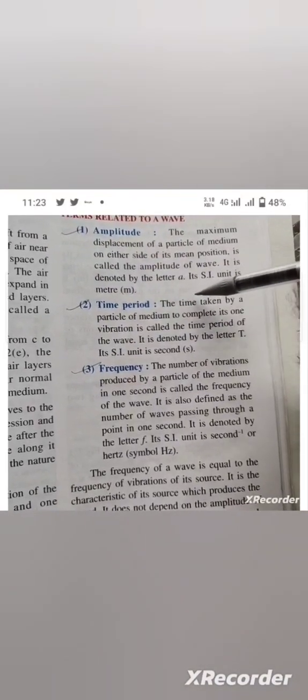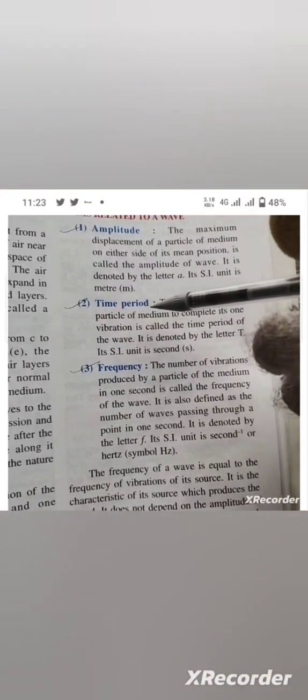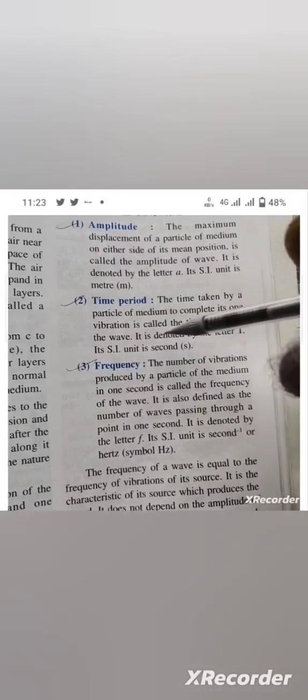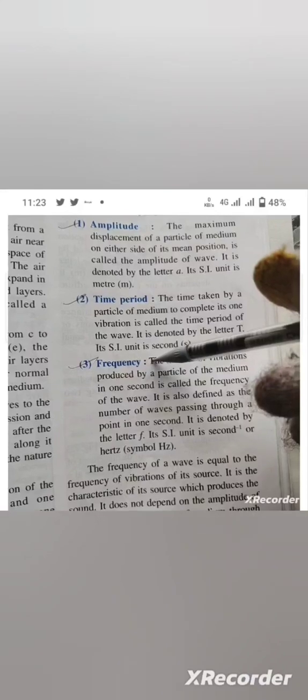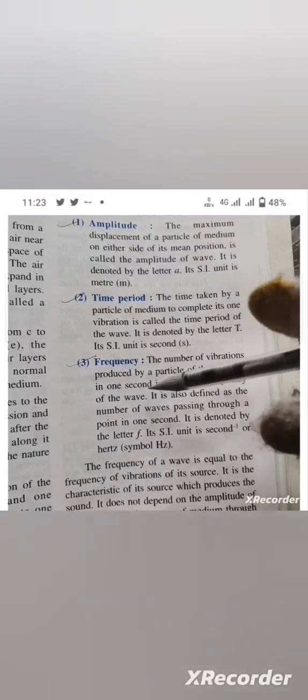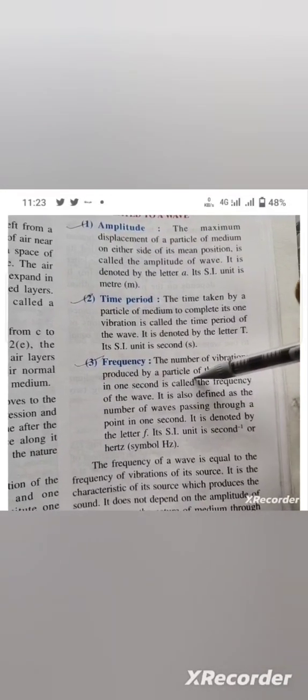Then time period, it is the time taken by a particle of medium to complete its one vibration is called time period of a wave. Then frequency, the number of vibrations produced by a particle of the medium in 1 second is called the frequency of the wave. This is your answer number